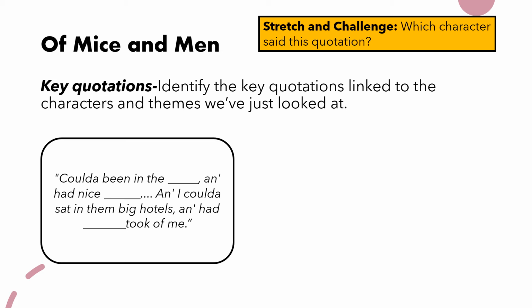So as you can see there, it says, "could have been in the blank and had nice blank, and I could have sat in them big hotels and had blank took of me." So take a moment, have a think, what is missing from those blank words there, and what character has actually said that quotation. And I'm going to go ahead now and reveal the answer.